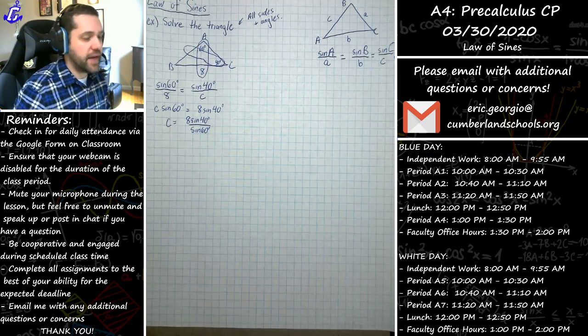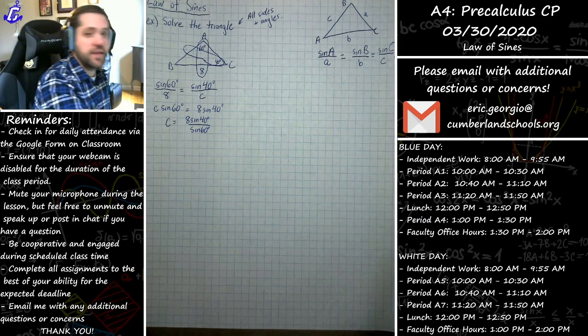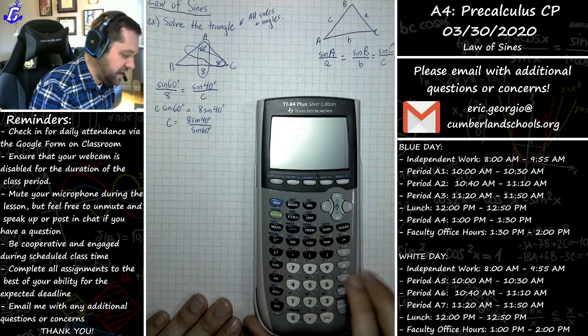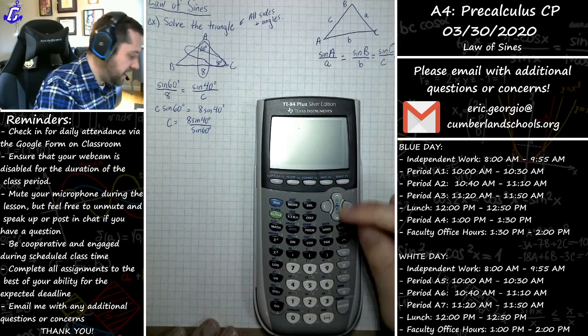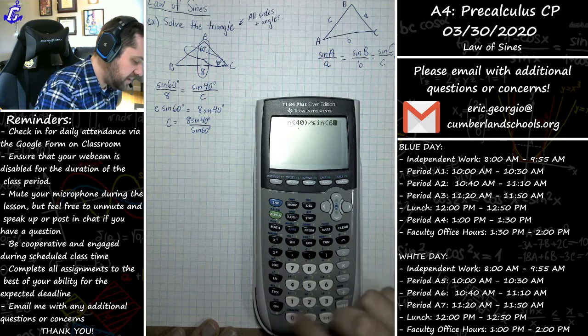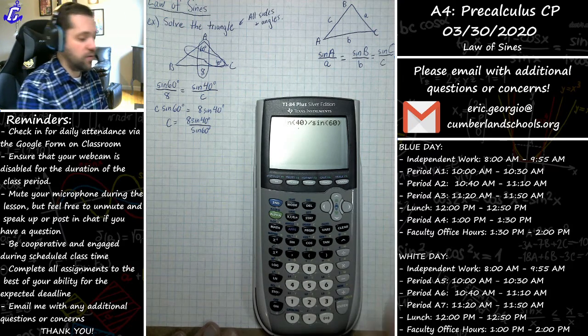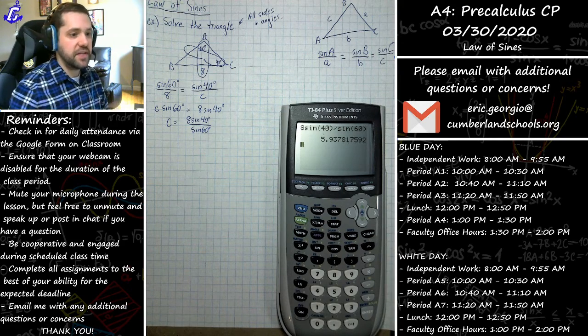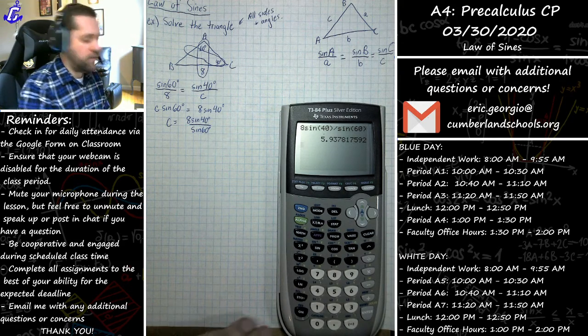I can go ahead and plug that into a calculator. We got the graphing calculator this time. Here we go. We got 8 sine of 40 divided by sine of 60, making sure we're in degree mode, by the way. And we get that C is approximately equal to, we'll call it 5.9.